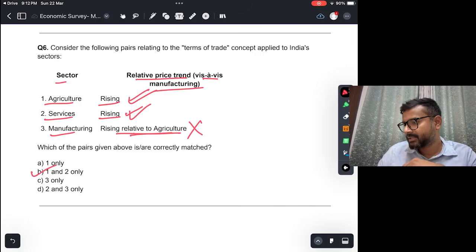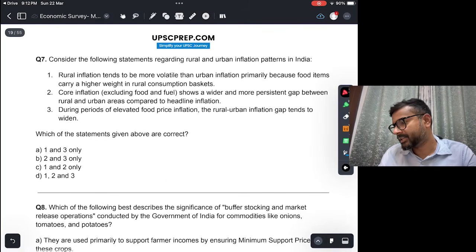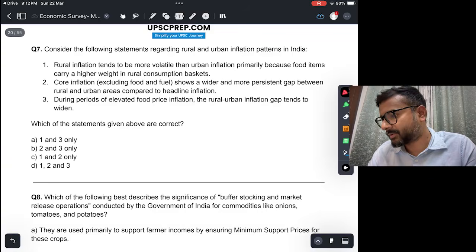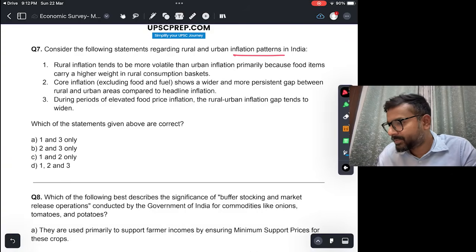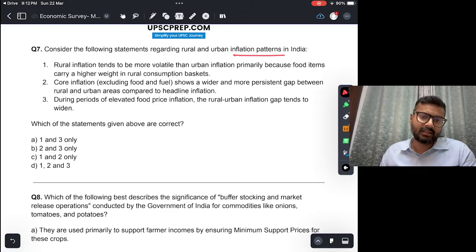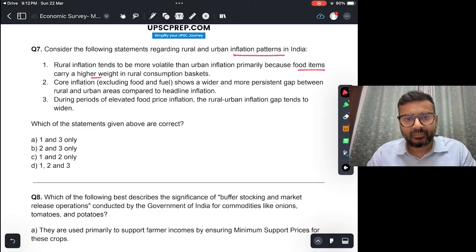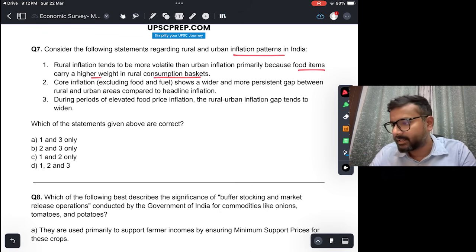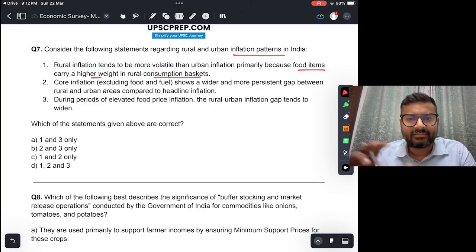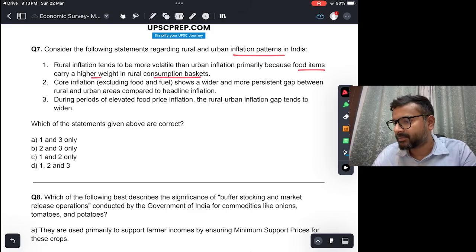Consider the following statements regarding rural and urban inflation patterns in India. Rural inflation tends to be more volatile than urban inflation primarily because food items carry a higher weight in the rural consumption basket. Okay, this is true. जो रूरल कंजम्पशन बास्केट है उसमें फूड आइटम्स का वेटेज ज़्यादा है and food does tend to be quite volatile in its pricing. उसका प्राइस काफ़ी तेज़ी से ऊपर नीचे होता है and therefore rural inflation is much more volatile. That is correct.